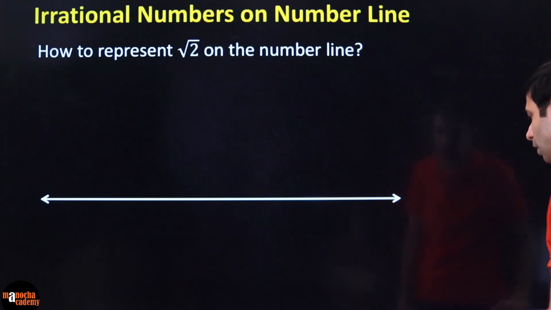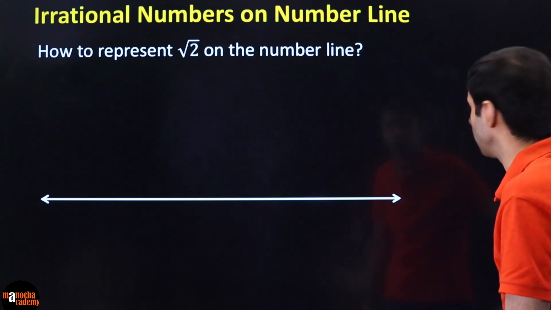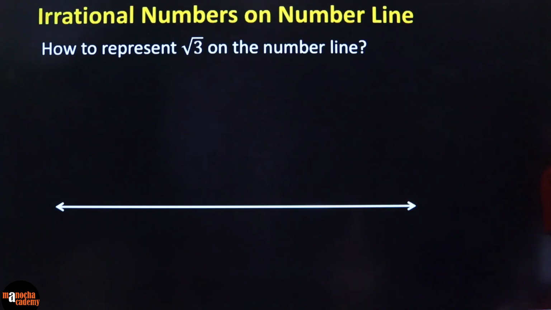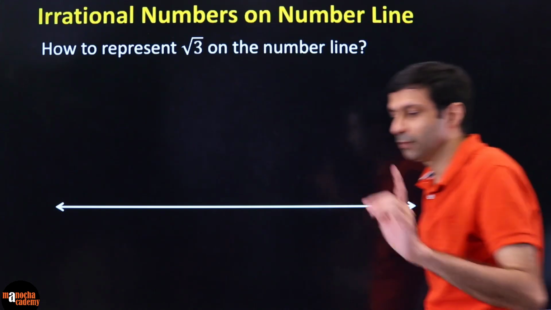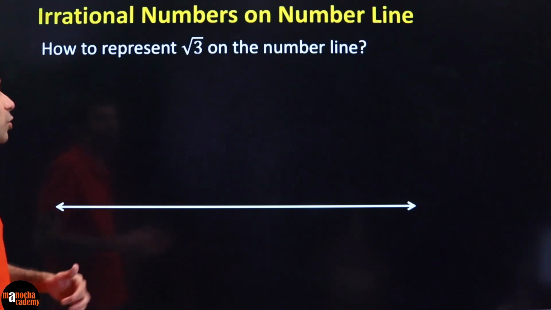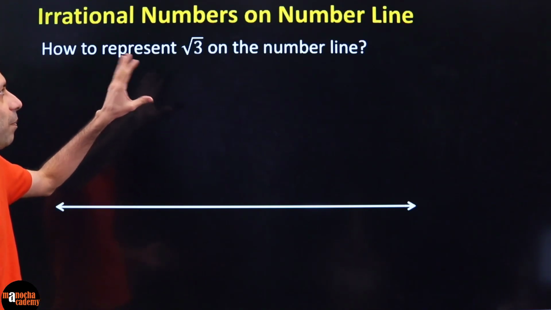So we have talked about how to represent root 2 on the number line. We'll talk about how to represent root 3. Yes, there is a semicircle method also. So Aditya, that's absolutely right. You guys can watch my video on the semicircle method. There is a semicircle technique which is very useful for any general number, but you can watch my video for that. Right now we are doing it with the simple Pythagoras theorem.